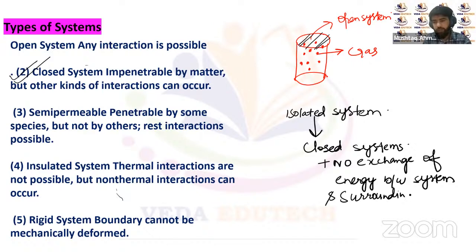So in case of an isolated system, there will be no interaction between the system and the surroundings. There will be no exchange of matter between system and surroundings, and there will be no exchange of heat energy between system and surroundings, right? So such systems we call isolated systems. So these are the three types of systems we have, depending upon the interaction of the system with the surroundings.